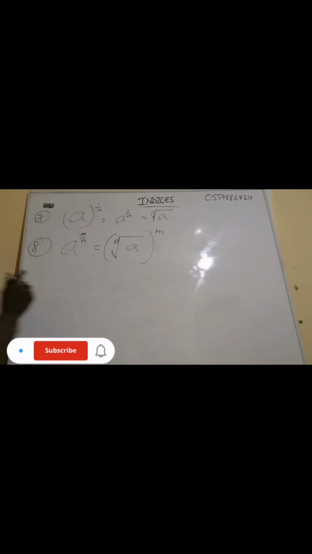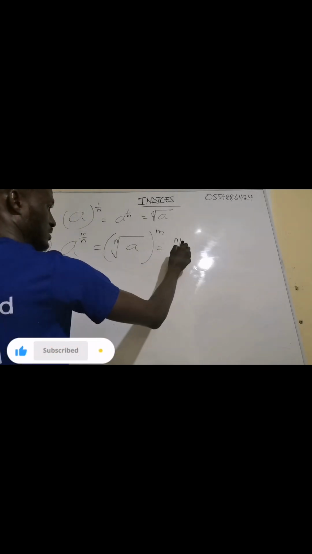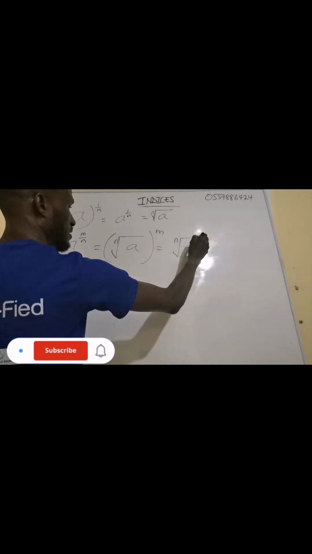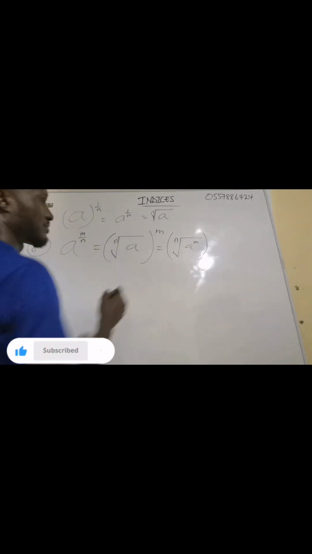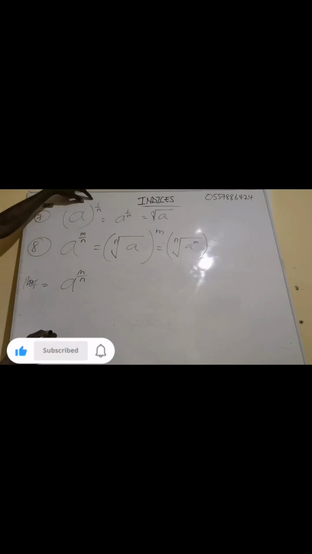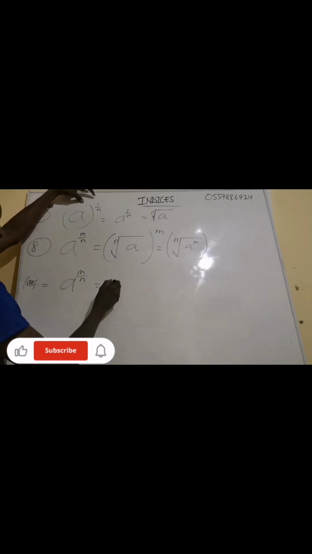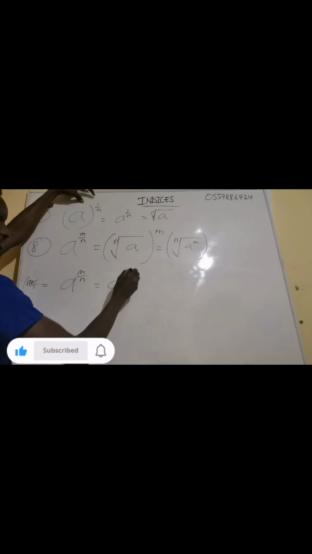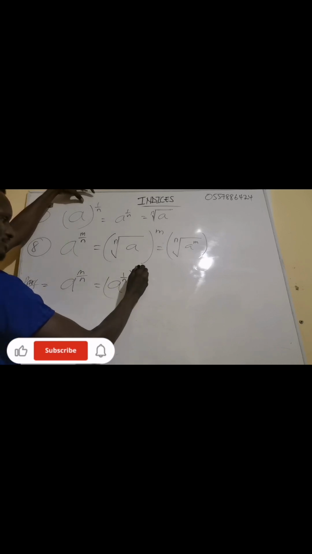Look at this very well. This one can also be written like this. Now let me break it down. If I have a exponent m/n, from this property, this one is the same as a exponent 1/n all exponent m.